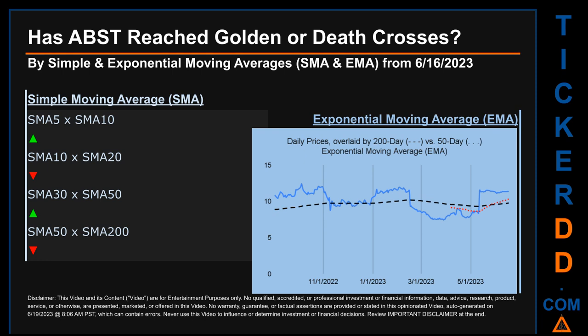Continuing with SMA, we looked across the 5 to 10, the 10 to 20, and the 30 to 50-day ranges to see if golden and death crosses had been reached. We found golden cross signal for the 5 to 10, the 30 to 50. We found death cross signal for the 10 to 20.